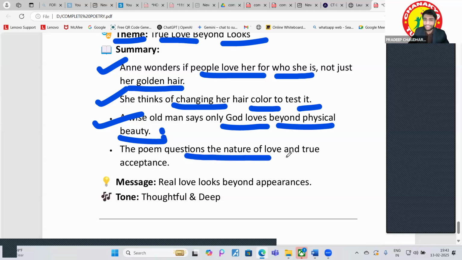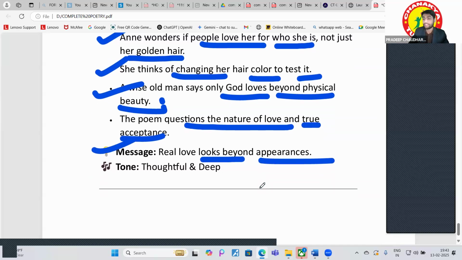So the poem questions the nature of love and true acceptance. So what is the message from this? That real love looks beyond appearances. Okay. That is the message from this. If someone is truly in love with you, he does not have any concerns with the appearance that you have. Right. That is the thing.